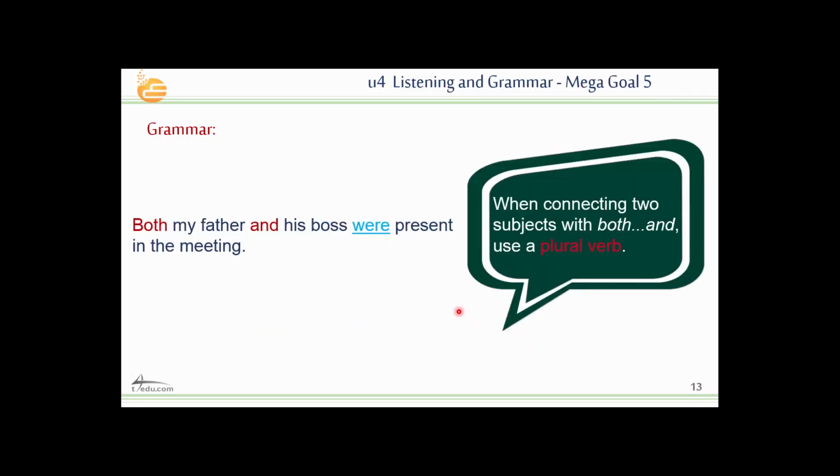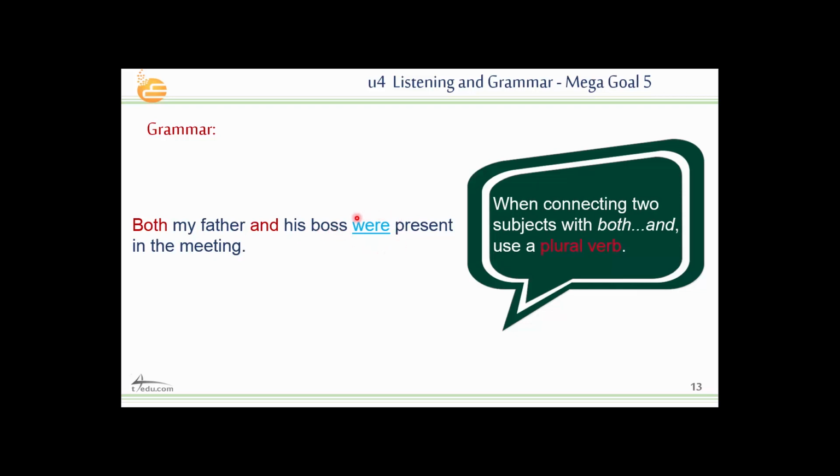What about here? Both and. Both and is the third paired conjunction. Both goes with and. So both my father and his boss were present in the meeting. We link two nouns, my father and his boss, right? When connecting two subjects with both and, we have to use a plural verb. These are the subjects, both my father and his boss, okay? It's the subject of the sentence.